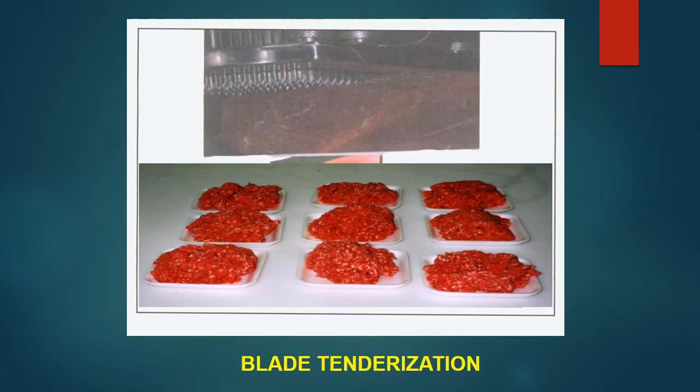Here in this picture we can see the blade tenderization. There is a bank of blades at the top in the picture, and the boneless strips of muscle pass through it, and a large number of blades will pierce through it, and thereby it causes damage to the connective tissue fibers and other proteins and muscle fibers, damaging the Z-line proteins. So thereby it makes a nice effect, causing the tenderness of the meat.